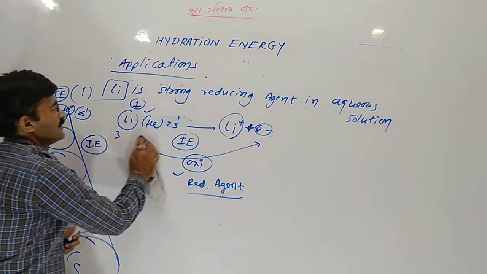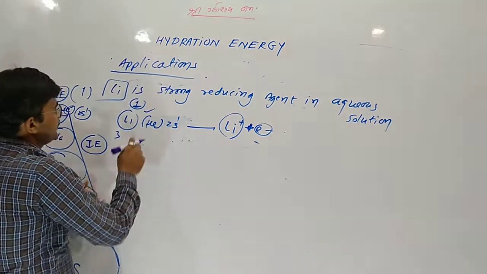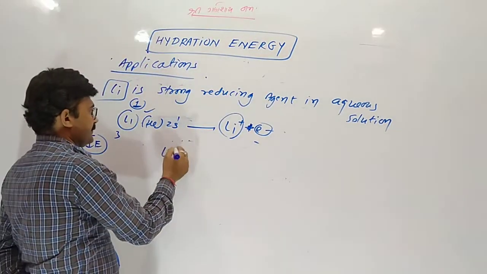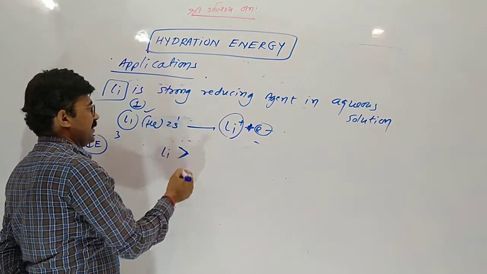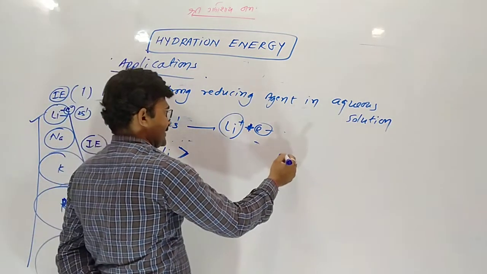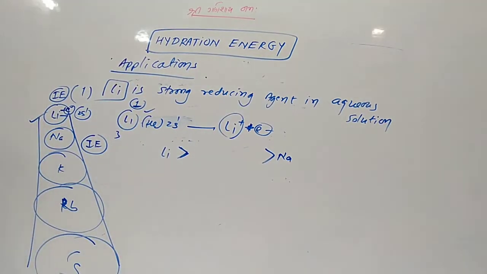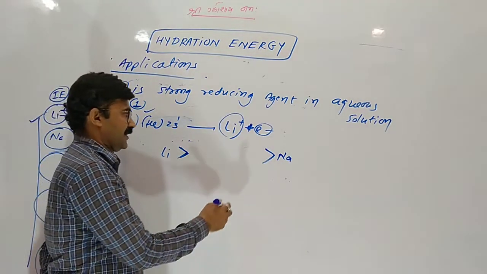The trend is something different due to hydration energy. Listen, lithium is the strongest reducing agent, whereas sodium is the lowest reducing agent in group number 1.